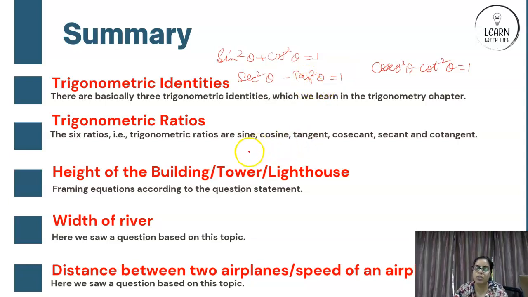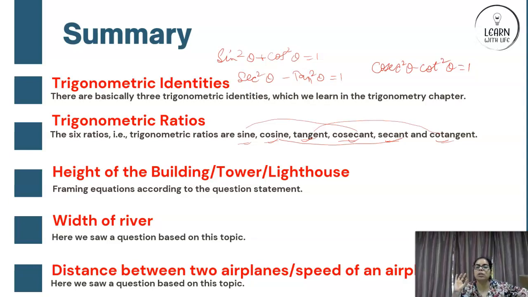Next is your trigonometric ratios. Trigonometric ratios are 6 in number: sine, cos, tan, cosec, secant, cotangent. In short form spoken as sine, cos, tan, cosec, sec, cot. And you should also know that tan and cot are reciprocal ratios, secant and cos are reciprocal ratios, and cosecant and sine are reciprocal ratios. That's also something which you can get for 1 mark. For example, if sine theta is 2, what is cosecant theta? Cosecant theta is 1 by 2. Something like that. Got it? Although sine theta will not be 2 ever.